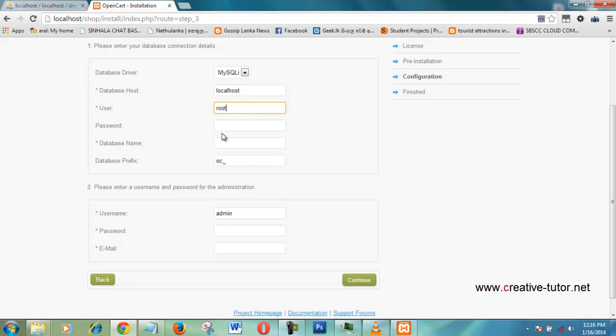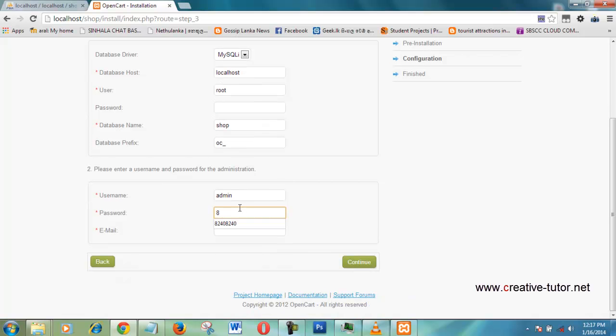If you have a username, you can put it. If you have a password, you can put it. I haven't a password. My database name is shop. I give it here. You can give your database name here and password.